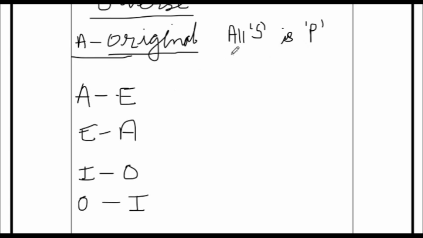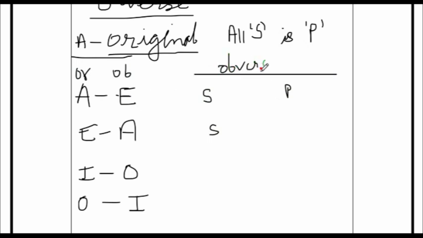So here it will be S and here it will be P. If this is the original, for example, and we have to do the obverse of this, then when you are doing obverse of A to E, the subject and predicate will remain at their place. Now, A will be going into E, so all will become no. This we know.